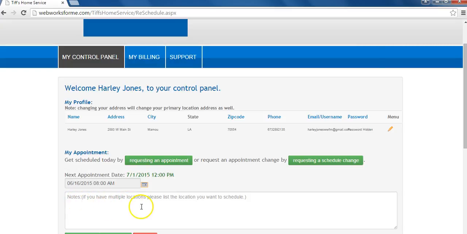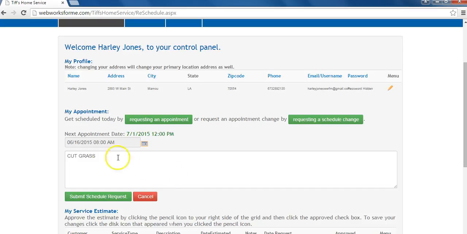Note that if you have multiple locations, please list the location you want to schedule in the notes box. Also, you can put notes in for your customer service provider, letting them know what it is you are requesting. Done. We're requesting the grass to be cut.